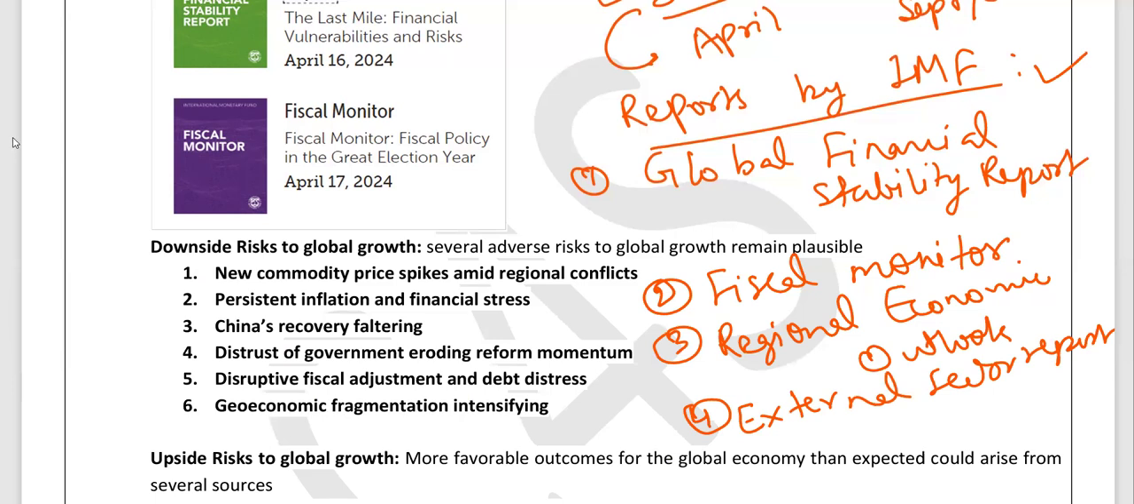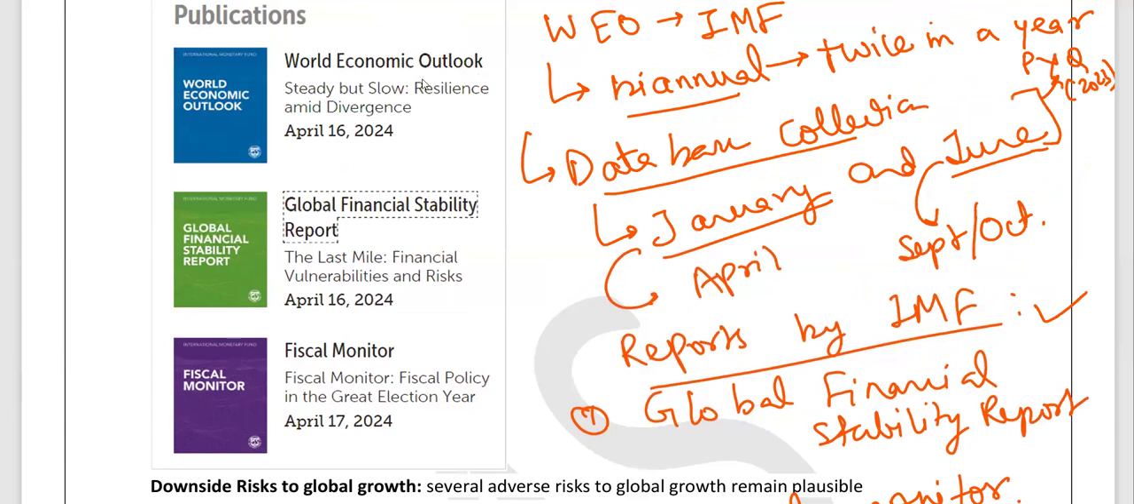This year's first publication of World Economic Outlook is on 16th April. So the theme is important. We need to remember the themes of the report. The theme of the World Economic Outlook was steady but slow resilience amid divergence. And the Global Financial Stability Report was also published along with World Economic Outlook. Its theme is the last mile, financial vulnerabilities and risks.